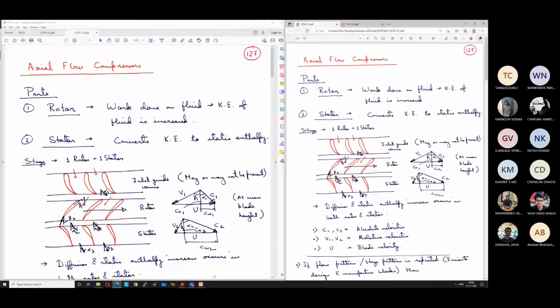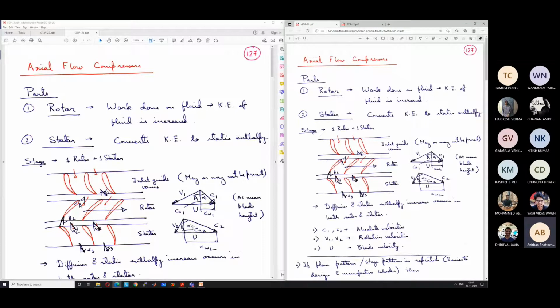Okay. And we have also discussed that centrifugal compressors are nowadays not used because of some of the difficulties associated with them, namely that the cross-sectional area is significantly larger for the same intake area, leading to much larger drag. And also for multi-staging, the flow direction is not very suitable. The axial flow compressors are much more suitable for multi-staging.